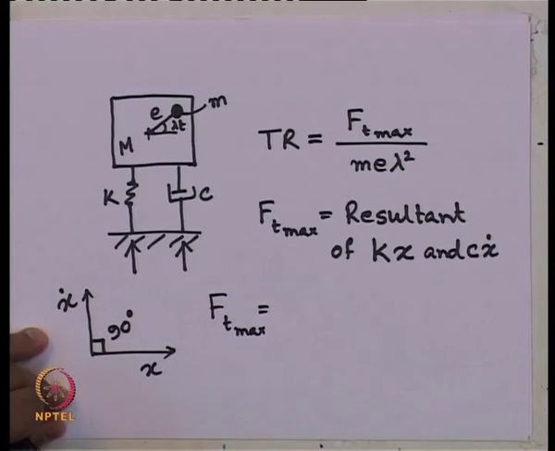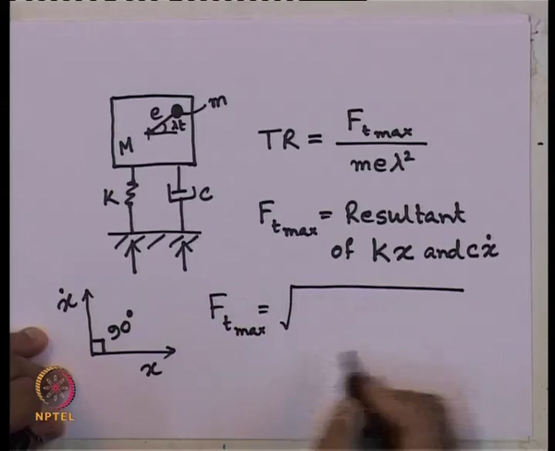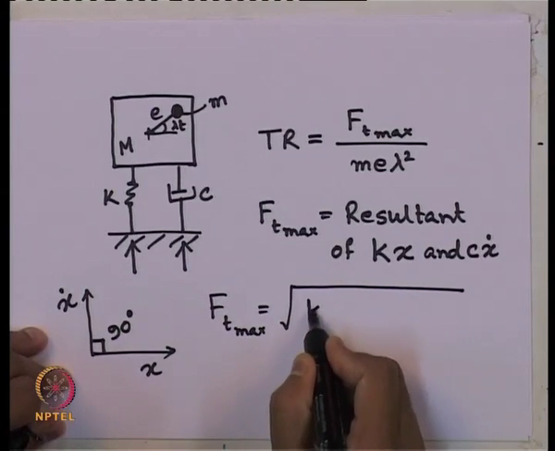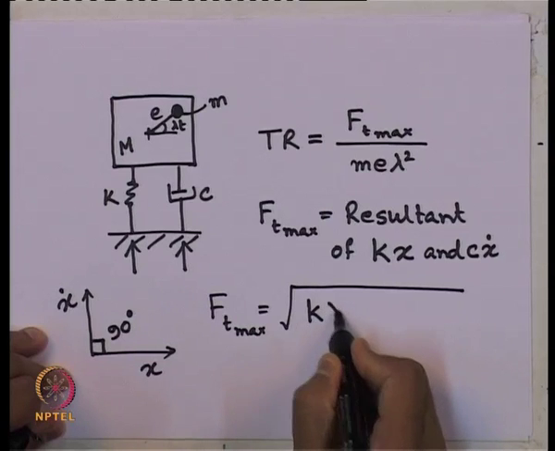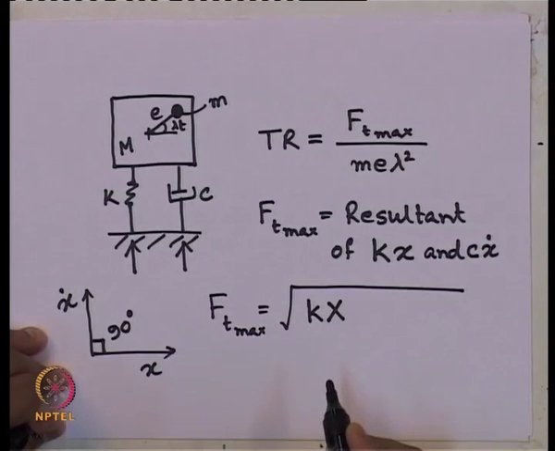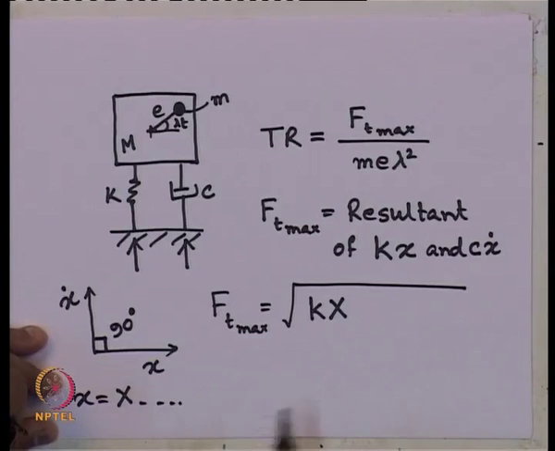That will be this x, if we express it in terms of maximum value we are taking. So, k times capital X times some harmonic function. So, we are expressing x as amplitude times some function, whatever resultant we obtained in the dynamic case.